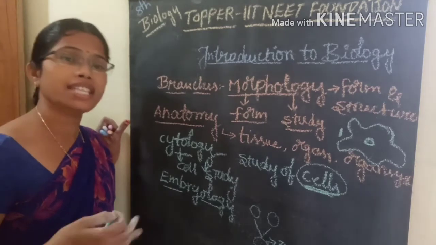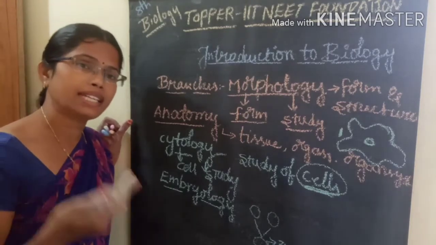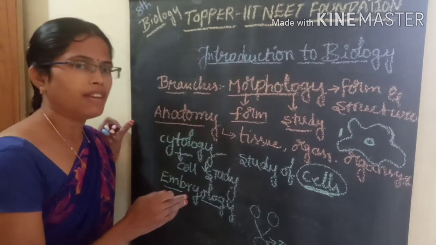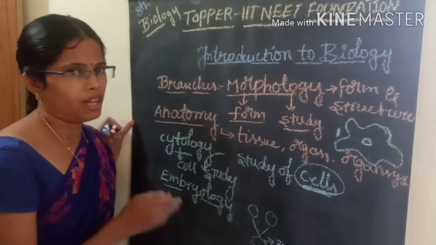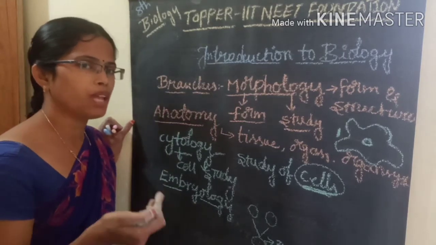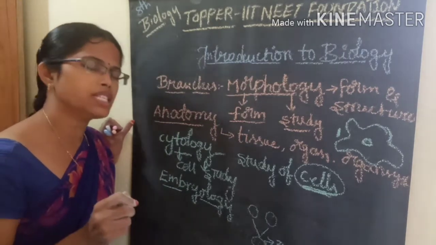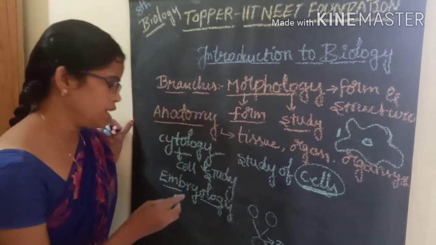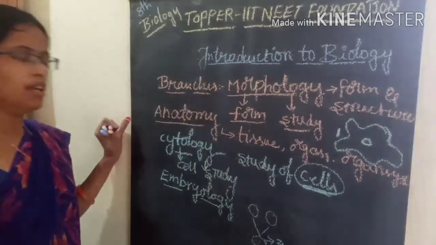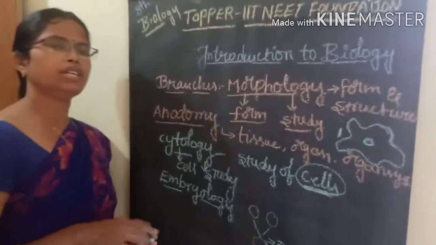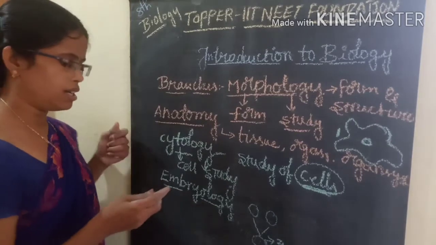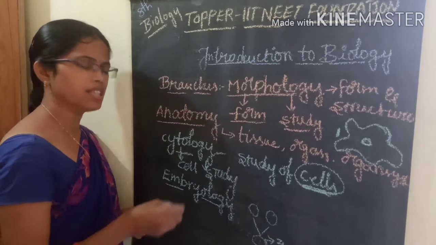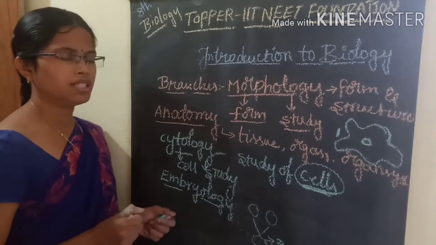So what are the developmental activities that occur whenever an organism develops from the embryo? What developmental changes occur inside the mother's uterus? That is discussed in embryology. Embryology is nothing but the study of embryonic formation and the developmental changes that occur in these organisms.